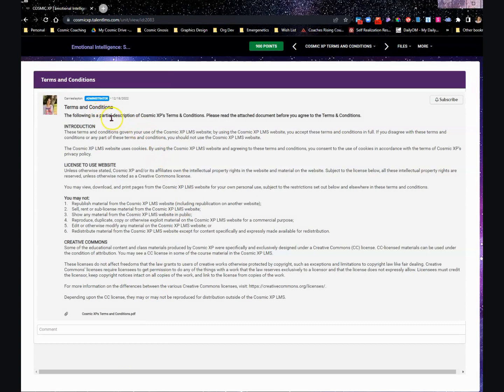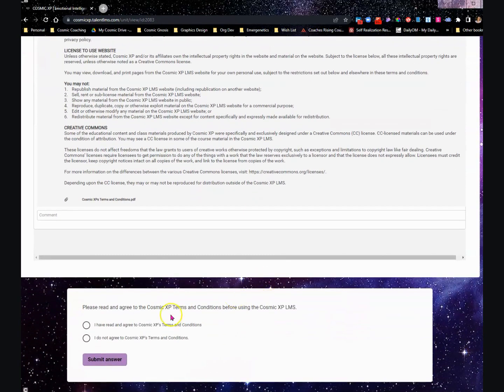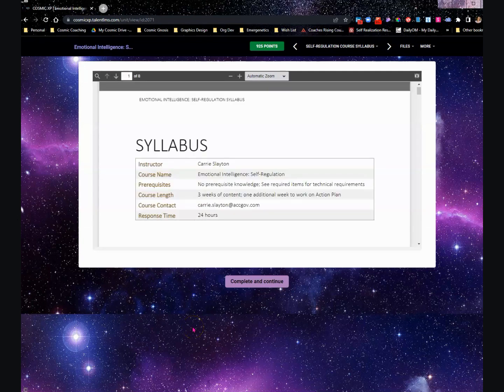It will automatically bring you into the terms and conditions. One note about the terms and conditions is that there was a character limit on how much information could be put into this window. Therefore, the entire list of terms and conditions is in the document, which is here for your perusal. Just click the link to download. Once you've completed that, click I have read and agree to the Cosmic XP terms and conditions and submit your answer. Complete and Continue.